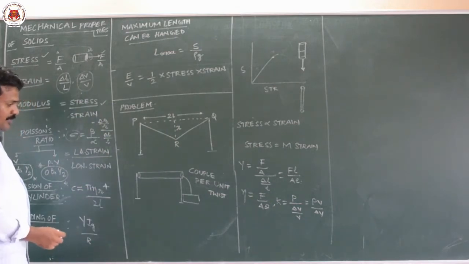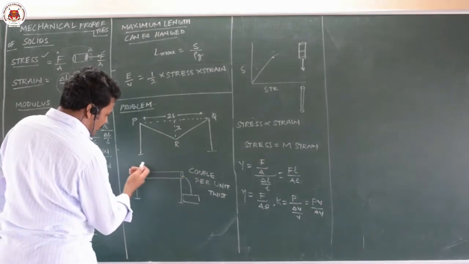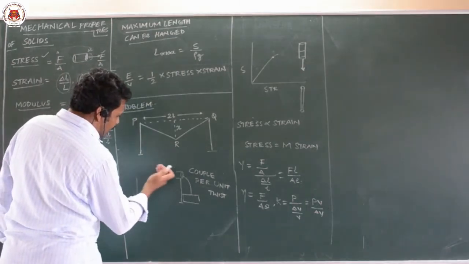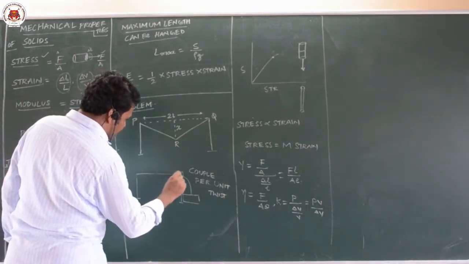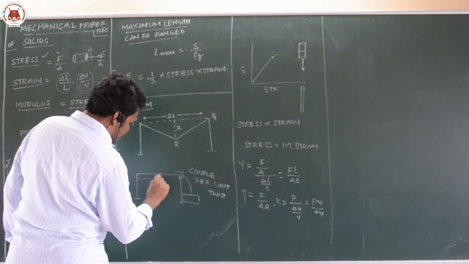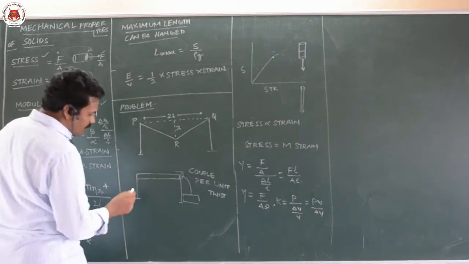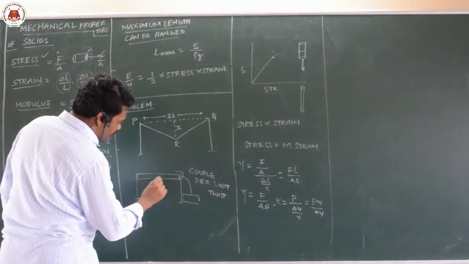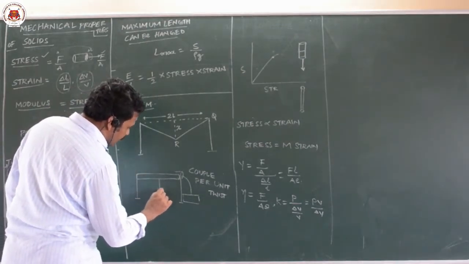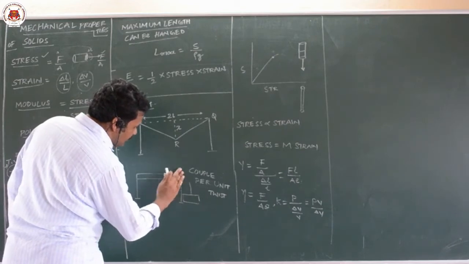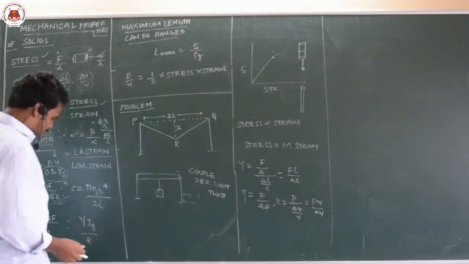And bending of a beam. Suppose instead of a cylinder you take one beam, that means one metal rod. Upon application of some load at the center, that beam will bend.